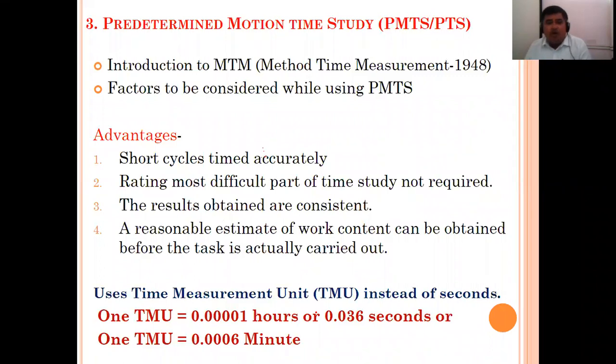Then the next point is predetermined motion time study, PMTS or PTS.